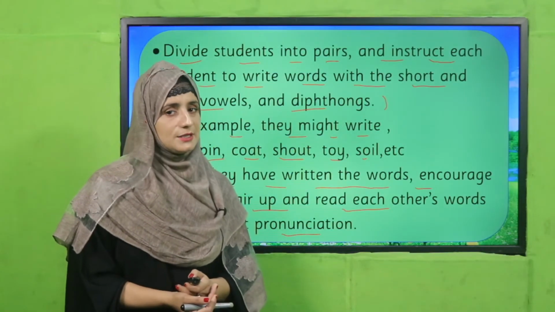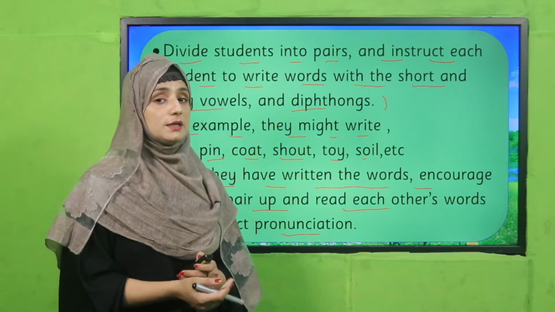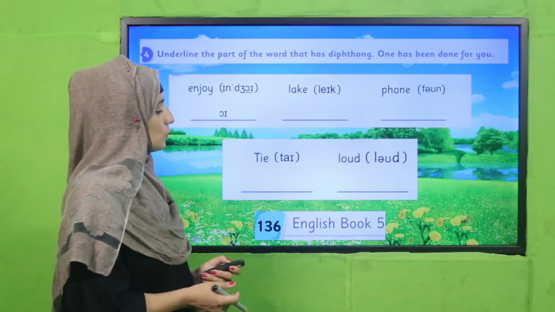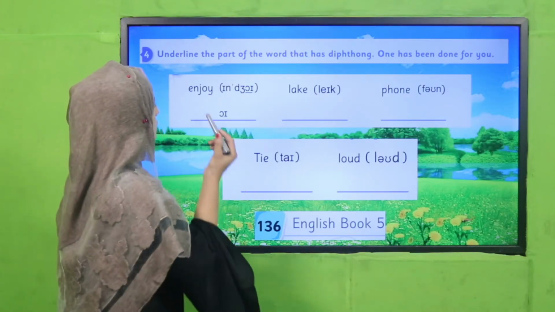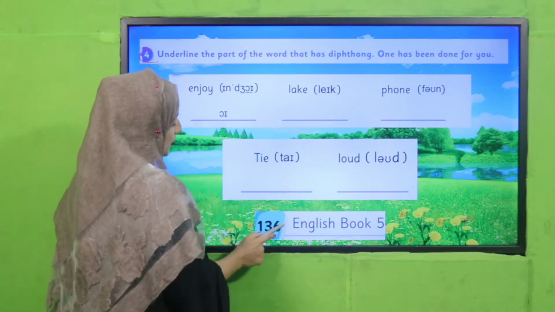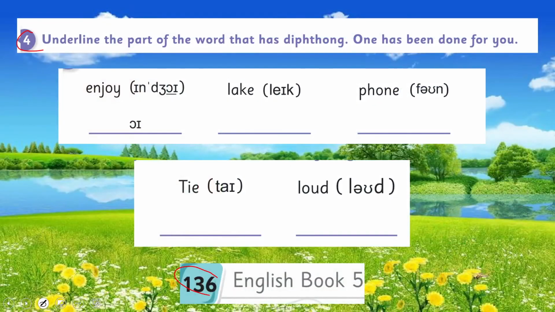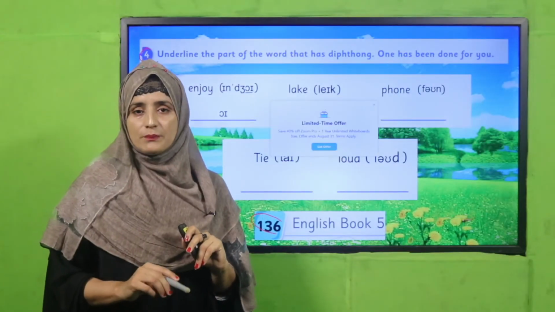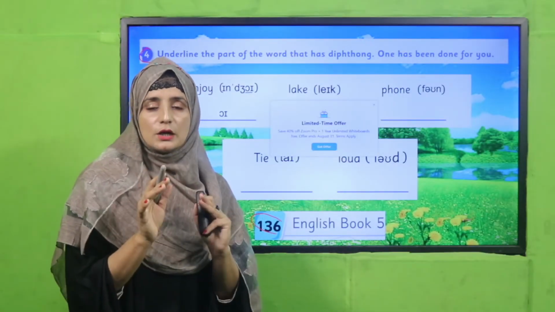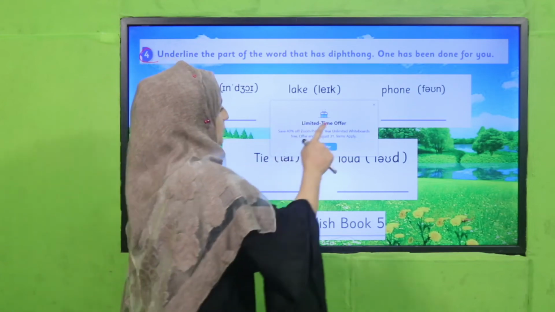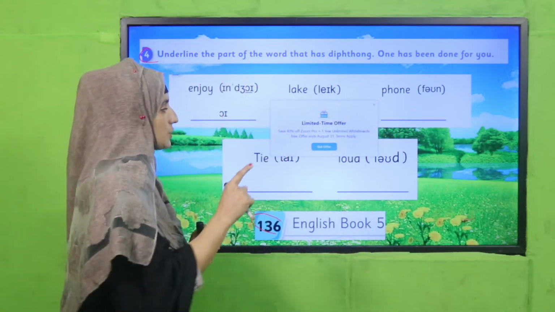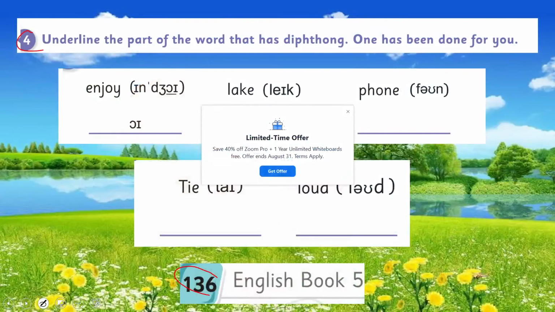Welcome back and excellent job. I hope you have done it in a nice way. Good. So there is another activity, another question for you, question number 4, page number 136. What you have to write: underline the part of the word that has a diphthong. It means you have to get the phonetics. Okay. What you have to get? The phonetic transcriptions that you have to write on it.